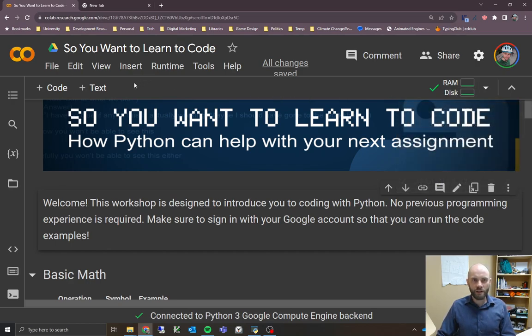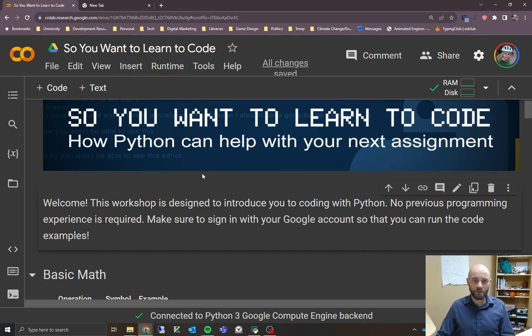I will just quickly mention here, if you have an icon over here that says Save to Drive, I do recommend clicking that as well. That's going to create a copy of this notebook in your own Google Drive account so that you can edit and customize things. You should still be able to run the code examples if you don't do that, but any changes that you make are going to go away once you finish up here.